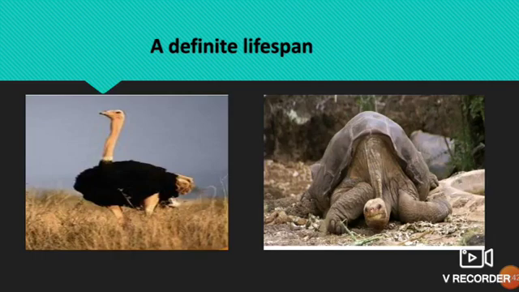Next, the lifespan of an ostrich is 50 years. Then the giant turtle found on Galapagos Island in South America, you can see in the picture. So what is the lifespan of the giant turtle? It is about 170 years. So it can live for 170 years.